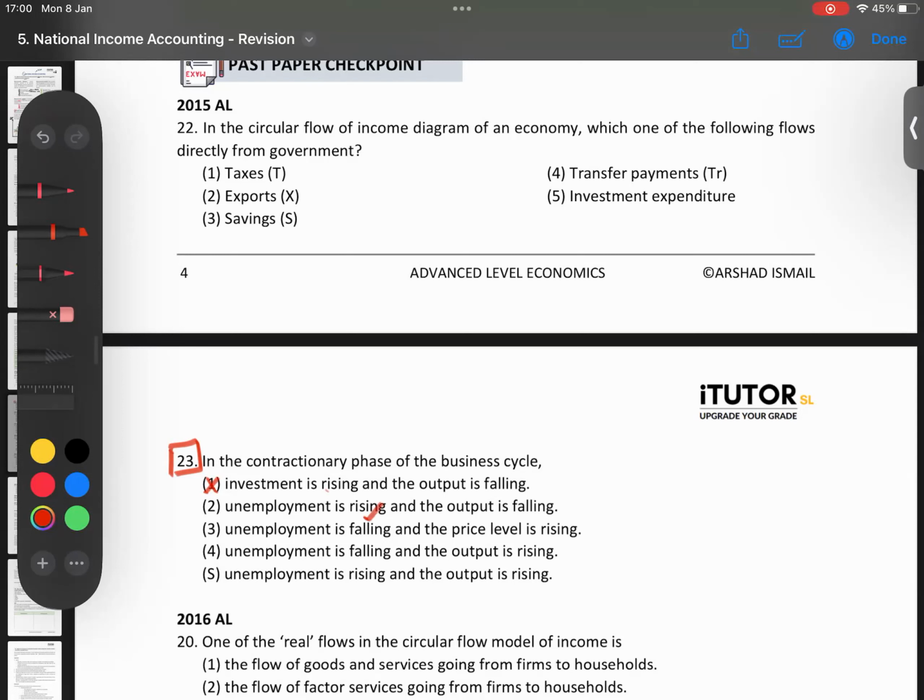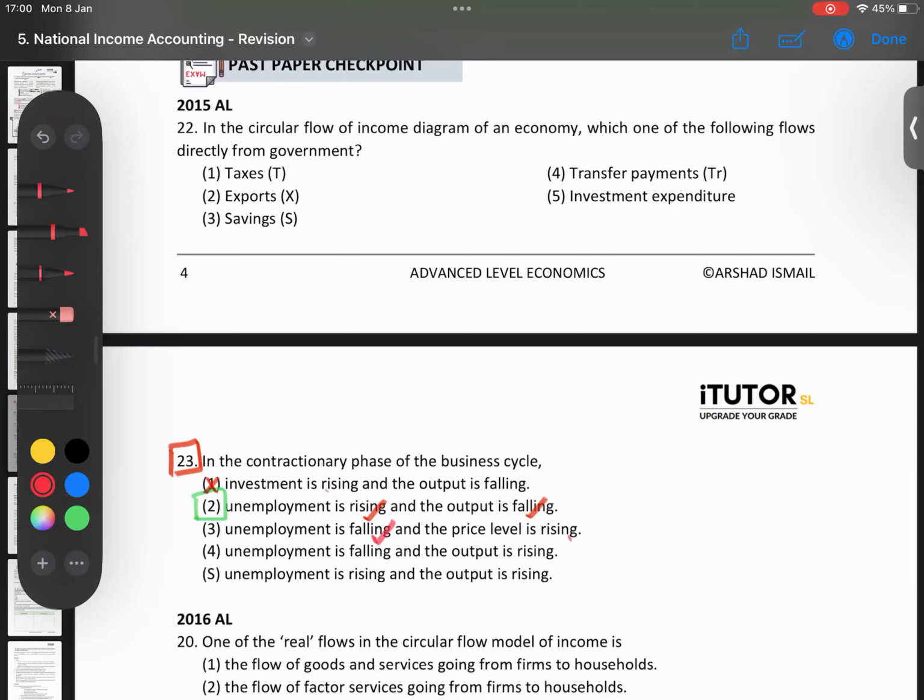Unemployment is rising. Yes, that is correct. I told you unemployment starts to rise. Output means actual output. So actual output is falling. Correct. That can be our answer. Api Bala will go through the others. Unemployment is falling. Correct. Price level is rising.